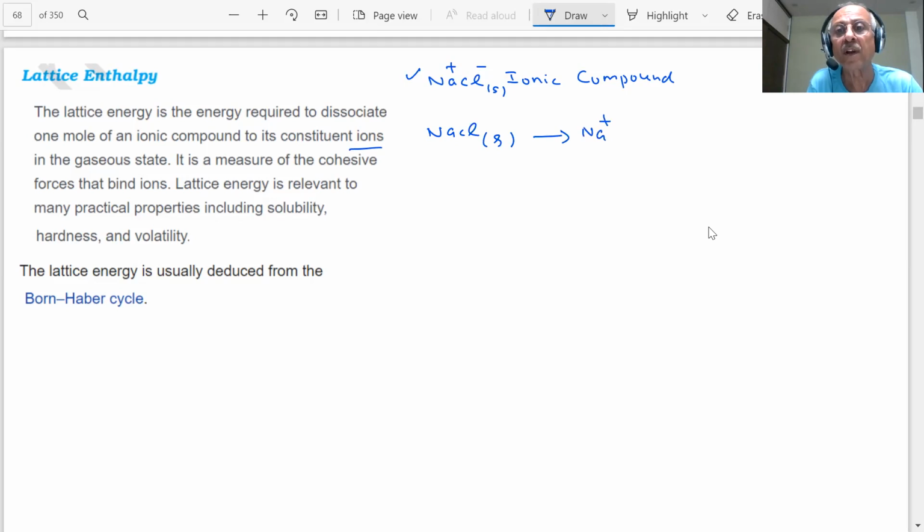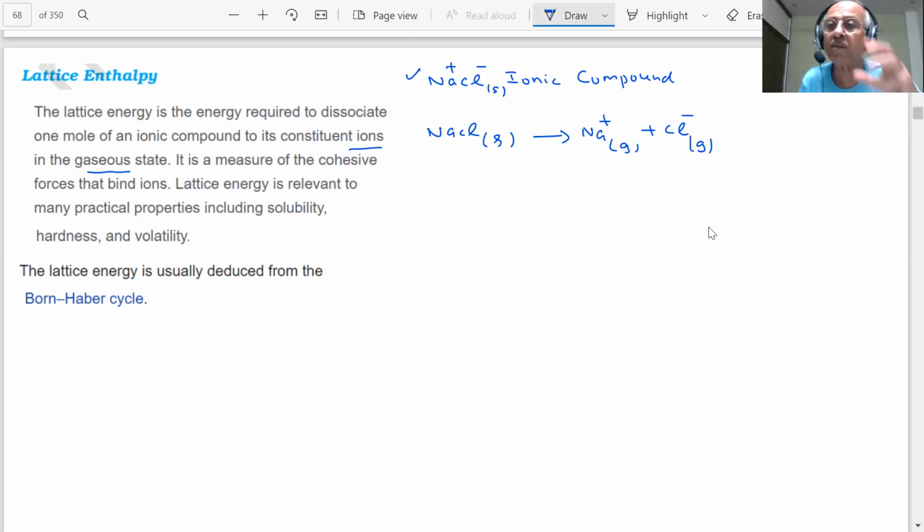Na+ gas and Cl- gas. So you are dissociating into constituent ions in the gaseous state. That energy is called lattice enthalpy. You are very clear.